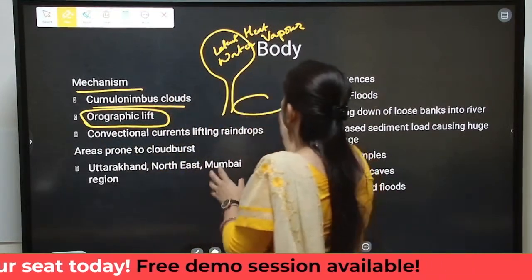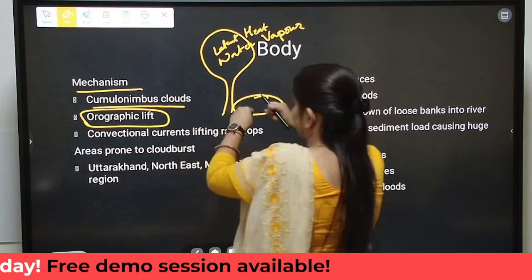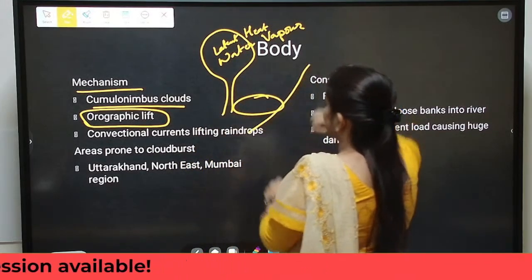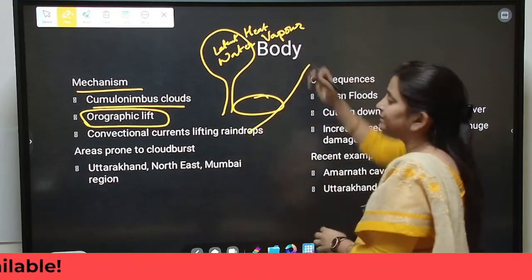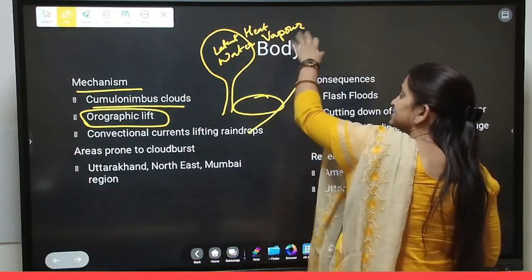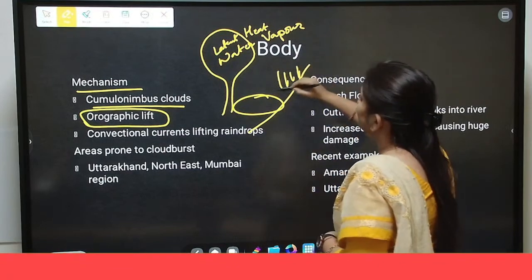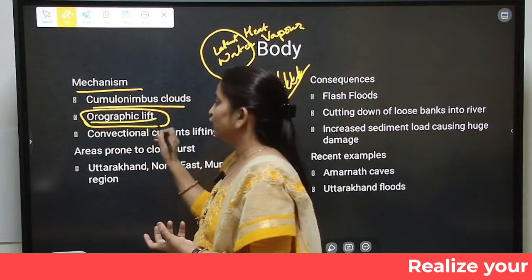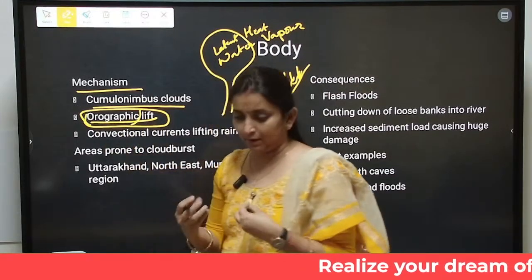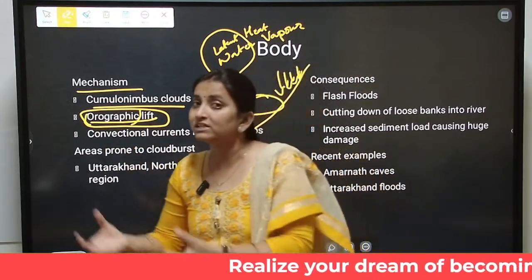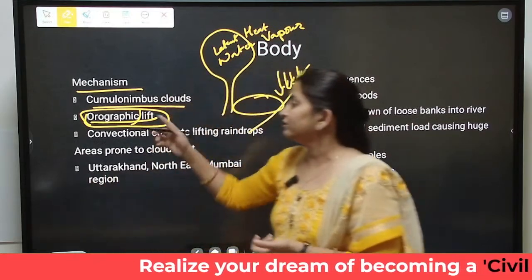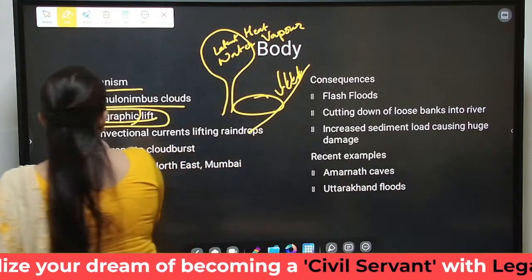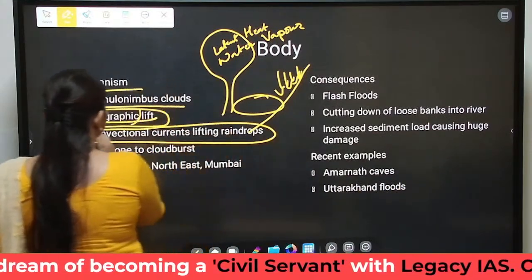So we have a set of clouds which is moisture laden, containing water vapor, and it meets a mountain. Once it starts climbing over the mountain, it will undergo condensation and will cause rainfall on the windward side of the mountain. This is known as the orographic lift. Orographic means mountain sourced. Because the mountain is responsible for lifting this cloud, we are calling this an orographic lift.